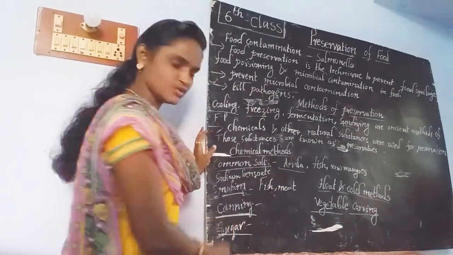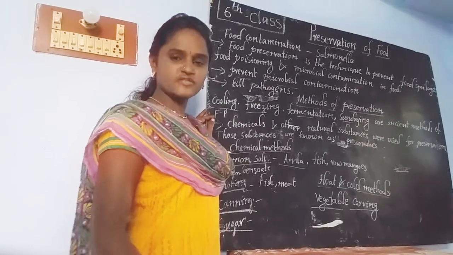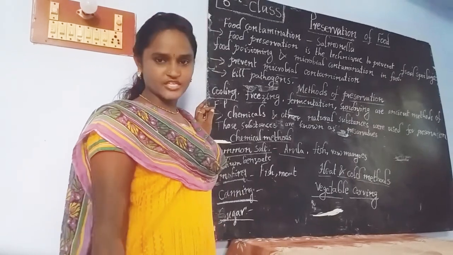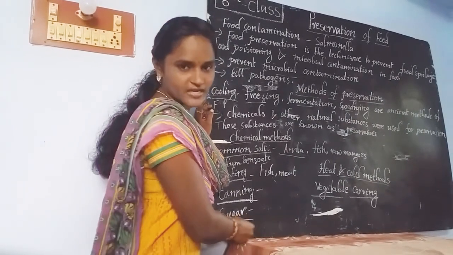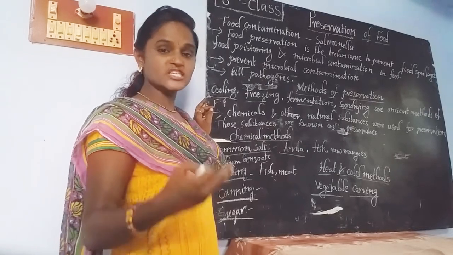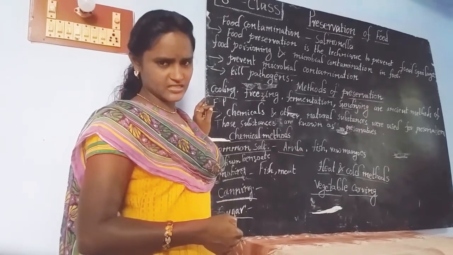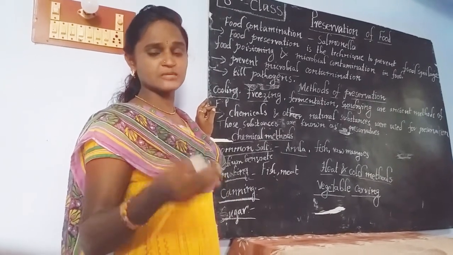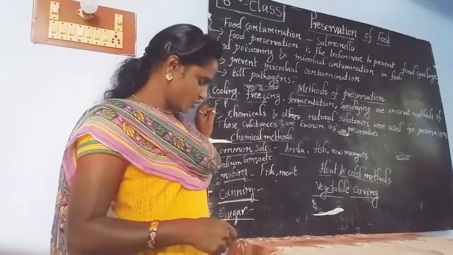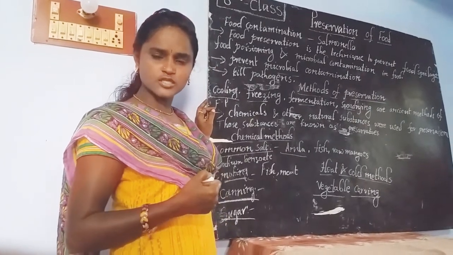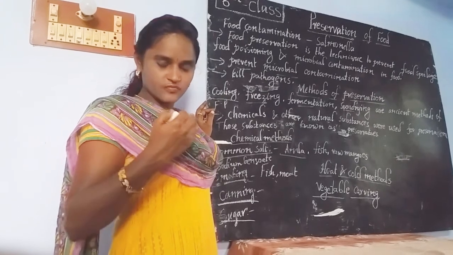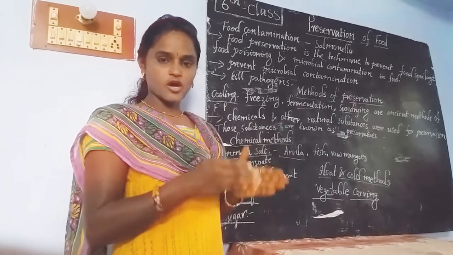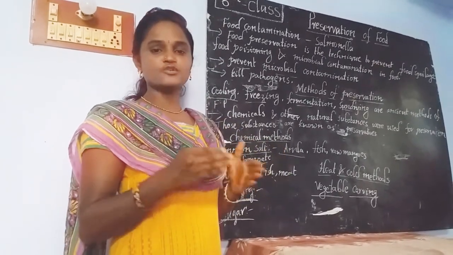What is that? By adding sugar. Sugar is also a preservative, like salt. Here we are using salt as a preservative, and sugar as a preservative. By using sugar in larger quantities with fruits and vegetables, we are able to store them for a long time. In order to store the food materials, we are not using the sugar directly. We are preparing sugar syrup and using that syrup on fruits and vegetables in order to store them for a long time.